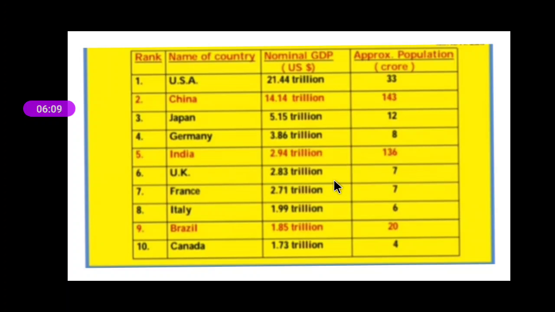The countries I have shown in red color, these 3 countries, have more population. So once you divide the total income of a country by the total population, the per capita income is very, very low. And once the per capita income is very, very low, the living standard of the people will also remain low.